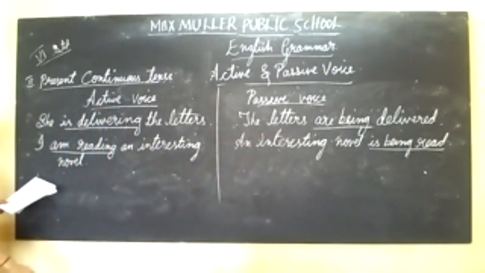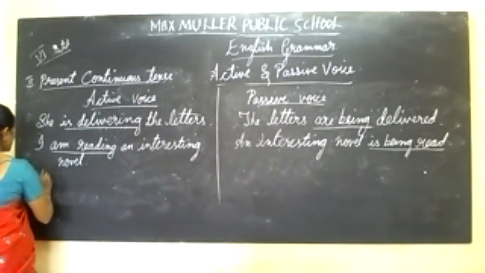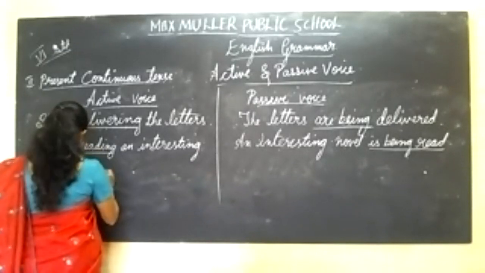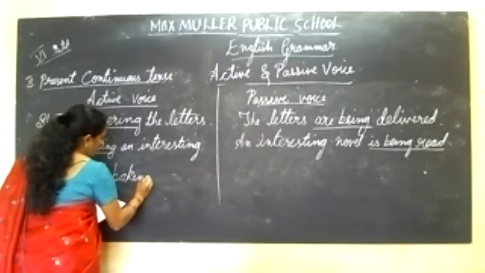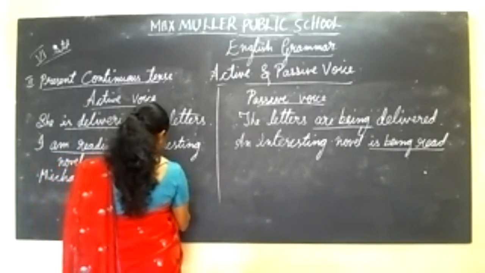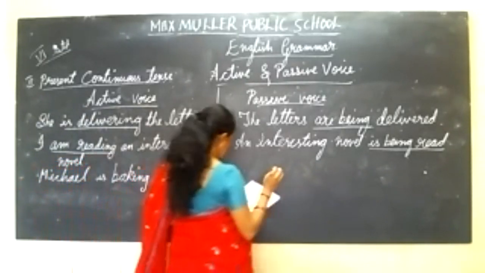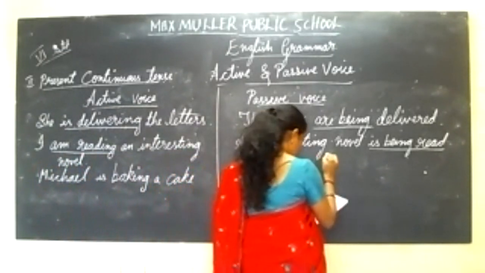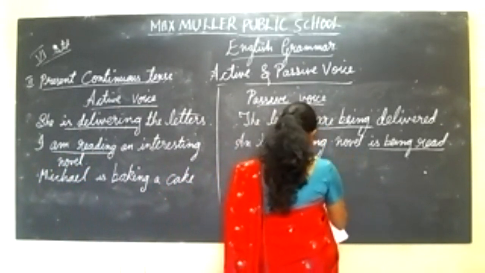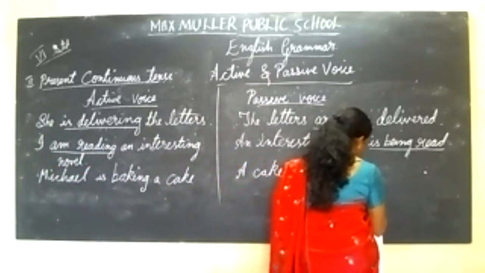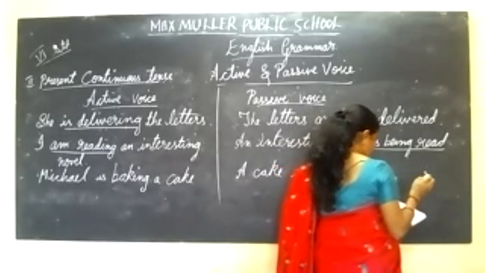Okay. One more example in this. Michael is baking a cake. A cake is being baked by Michael.